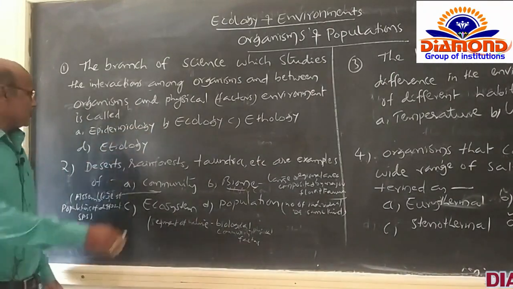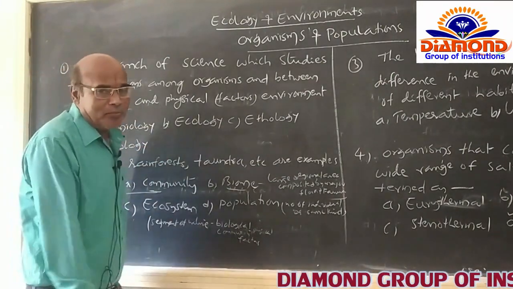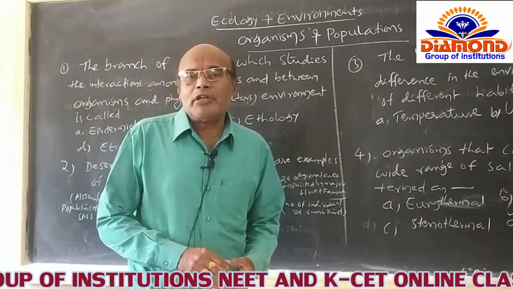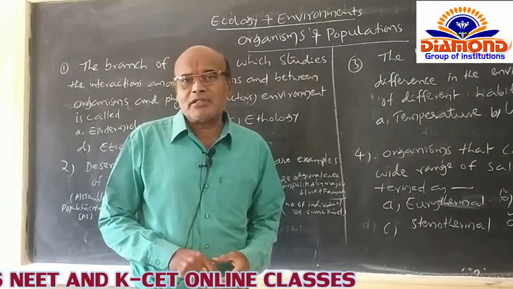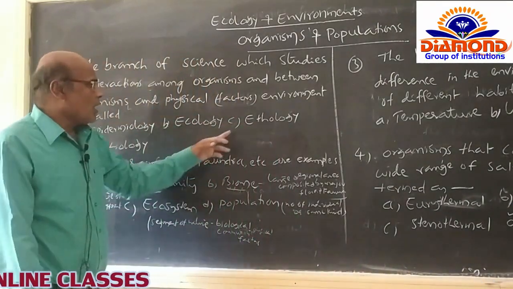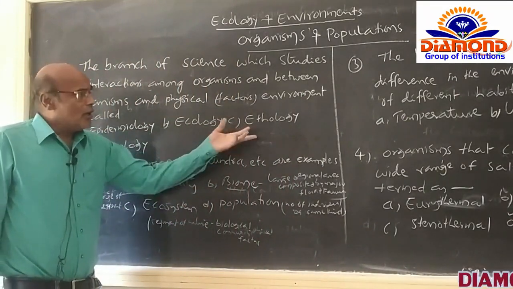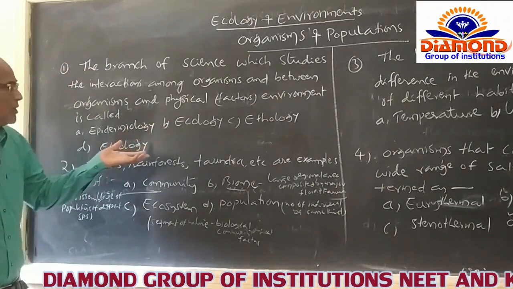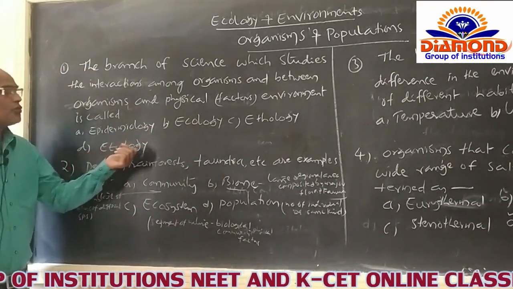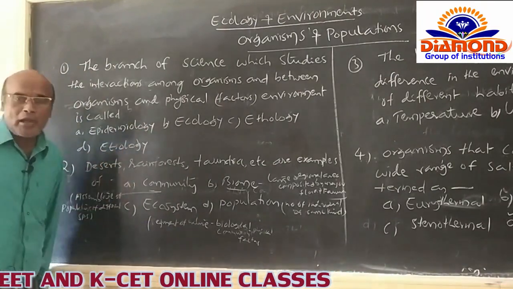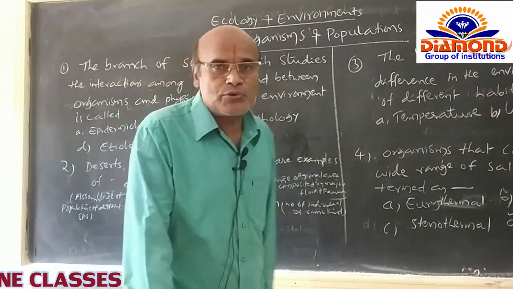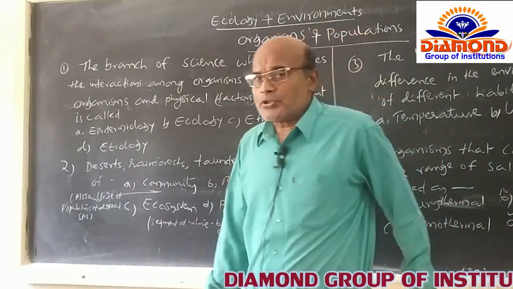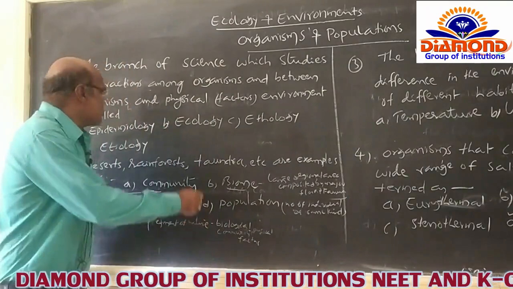B is ecology. Ecology is nothing but a branch of biology which explains the interaction between living organisms and their physical factors or physical environment itself. And here ethology is another branch which explains the behavior of animals. And the D option is etiology. It is also another branch, but it is not related to the above question. So among the four options, ecology is the best option for this question.